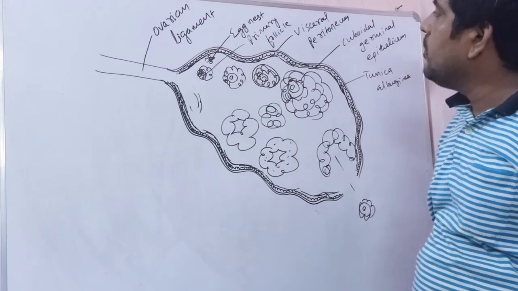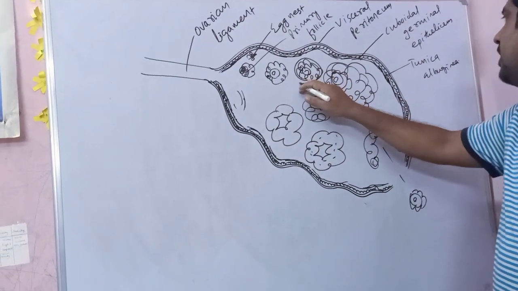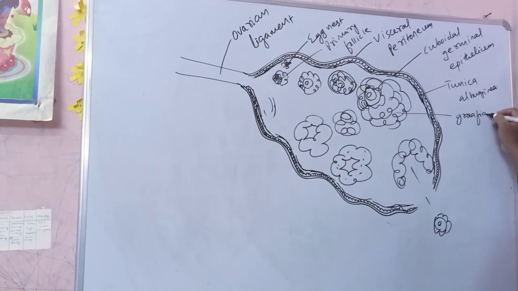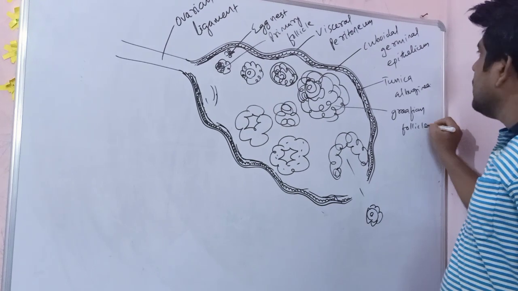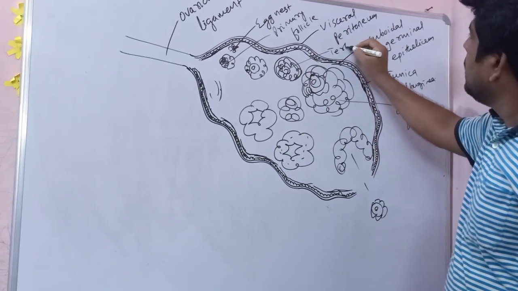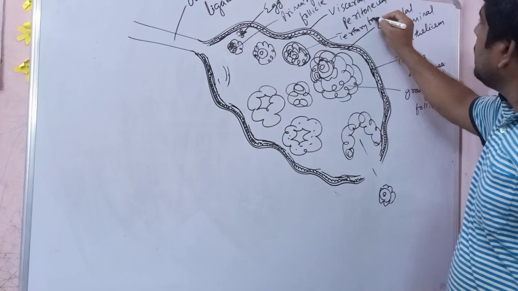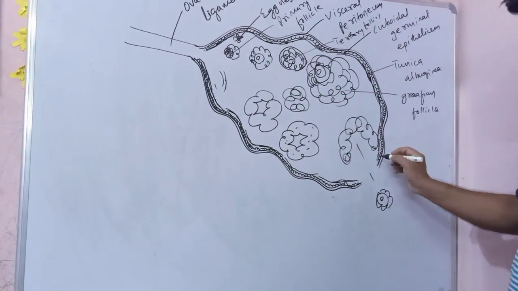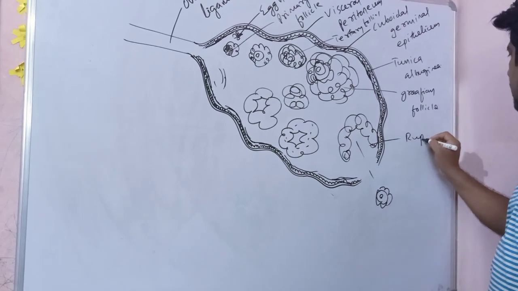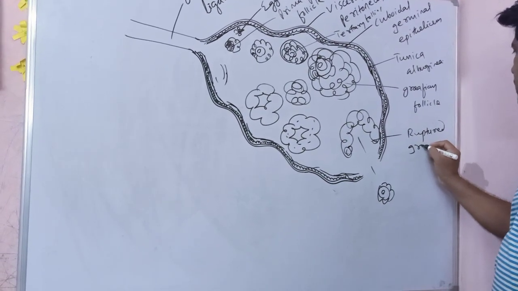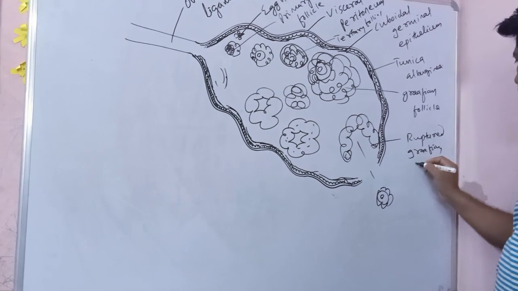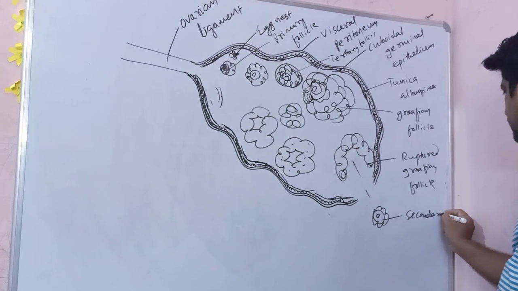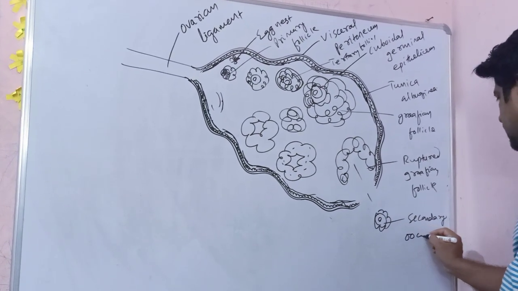This is the secondary follicle, then tertiary follicle, then matured Graafian follicle. This is the matured Graafian follicle. This is the tertiary follicle, secondary follicle, and the ruptured Graafian follicle. This is the secondary oocyte.